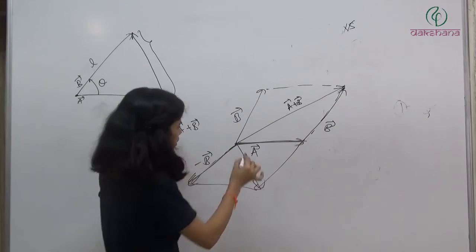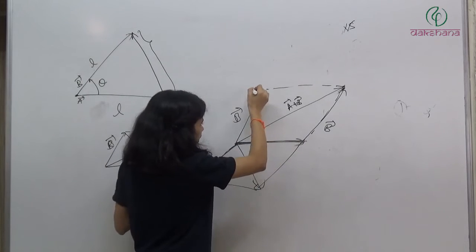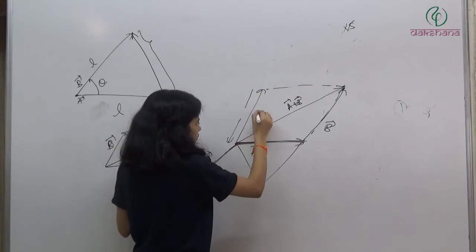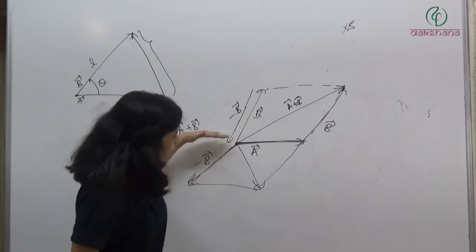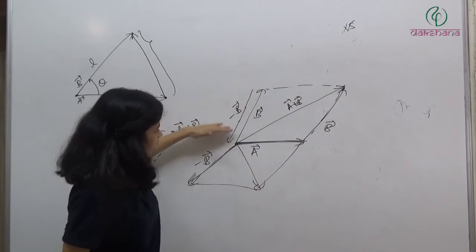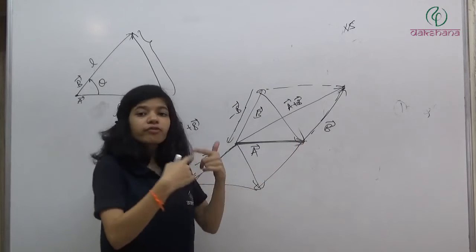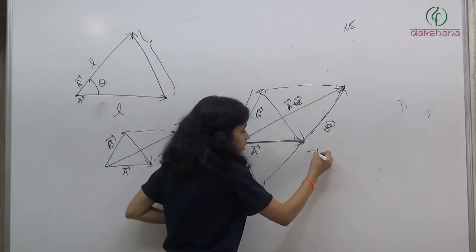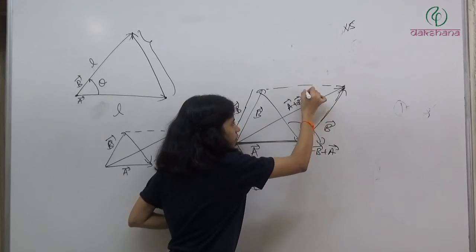Or you can say we have a vector A, and this is minus B. This is B and this is minus B. So minus B plus A. I have a vector minus B plus A. So the resultant will be like this. So this will be the resultant of minus B and A. The resultant of minus B and A will be this. The resultant of A and B will be this.